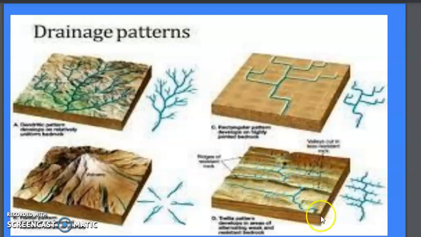Now in this kind of drainage pattern, you can see this is a picture of the trellis drainage pattern. This is the main stream, and the streams come in at almost a right angle, but it does not actually form a rectangle shape, because that is the rectangular drainage pattern and this is the trellis drainage pattern. The rectangular pattern develops in strongly jointed terrain, where the hard rocks are. But the trellis pattern develops where rocks can be hard and rocks can be soft, existing parallel to each other. That is the example of the trellis drainage pattern.